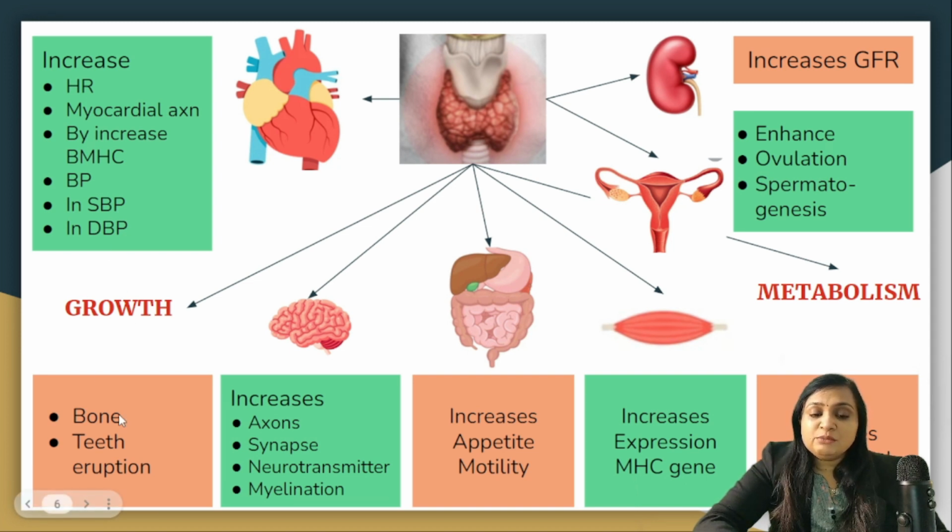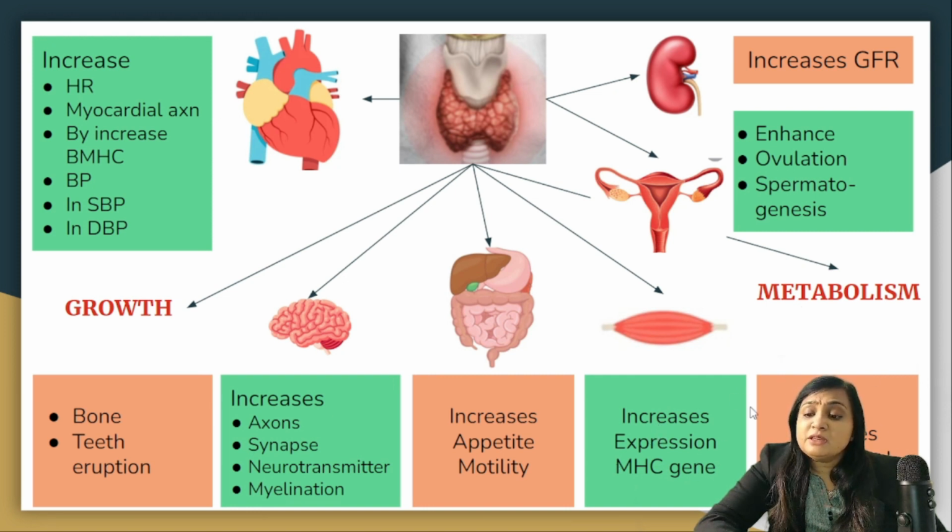On growth, it stimulates the bone growth and it helps in teeth eruption. While in central nervous system, it increases the synapses, axons, it improves the transmitter action and it improves the myelination. On the gastrointestinal system, it improves the motility as well, it increases the appetite. On the muscular system, it increases the expression of the MHC genes.